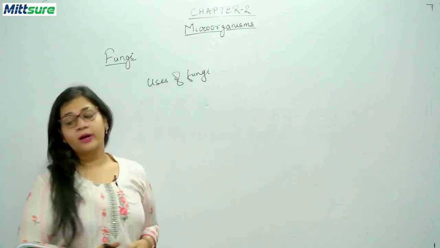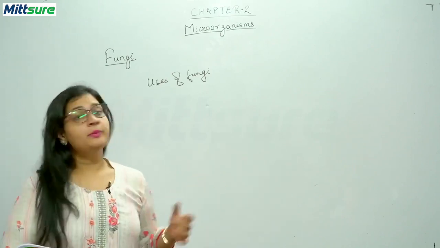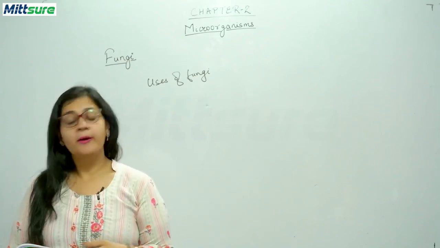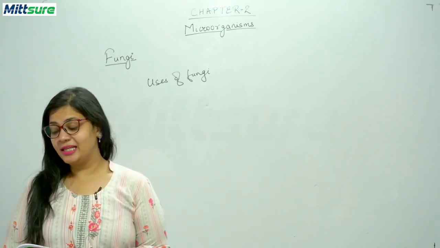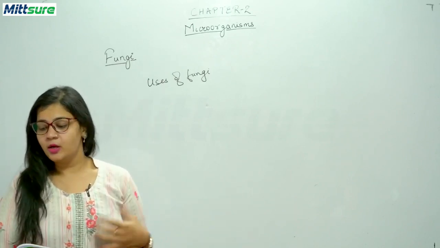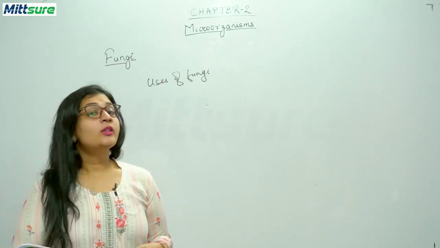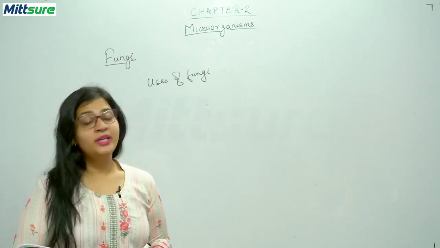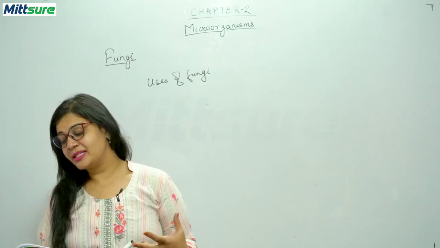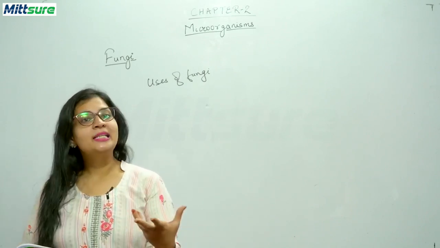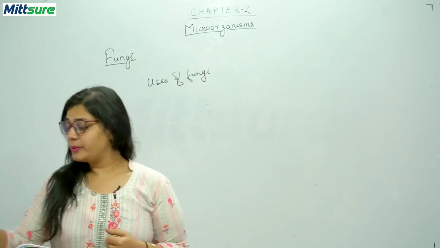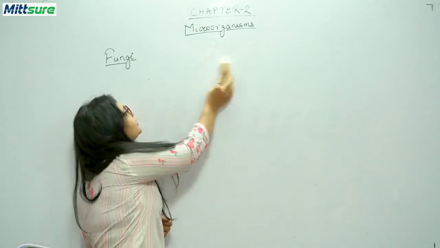Next, fungi in medicines. Fungi can be used in medicines also. Penicillin, which is called a wonder drug, is obtained from the fungus Penicillium. Now, fungi help to decompose dead tissues of plants and animals, which increases soil fertility. There is a fact side given to students that in 1929, Dr. Alexander Fleming discovered a chemical which is produced by the fungus Penicillium. So penicillin was discovered by Dr. Alexander Fleming in 1929.